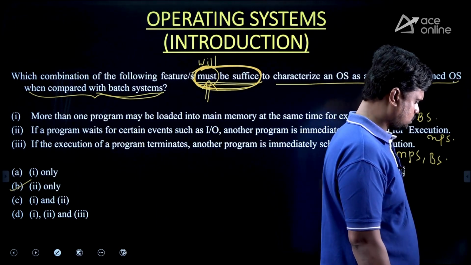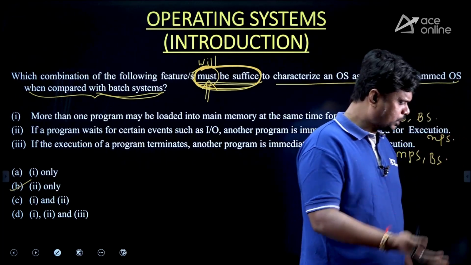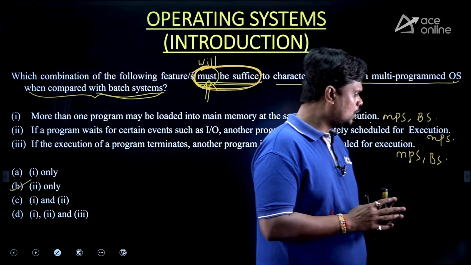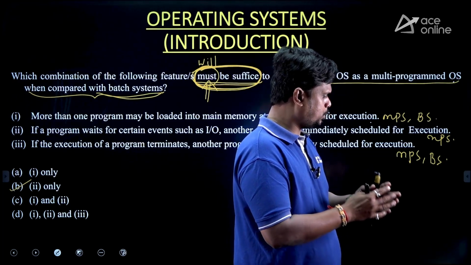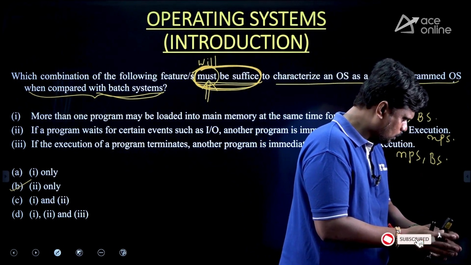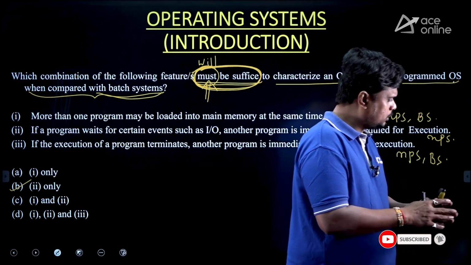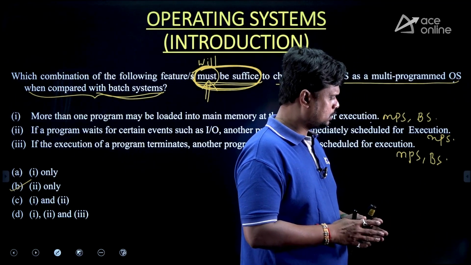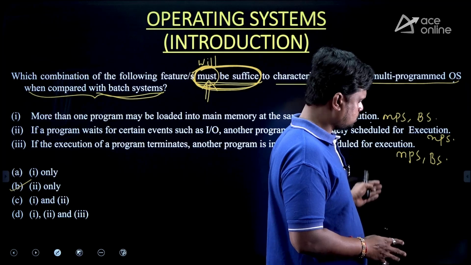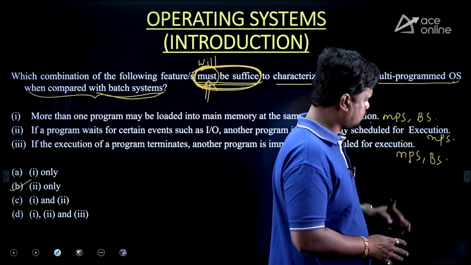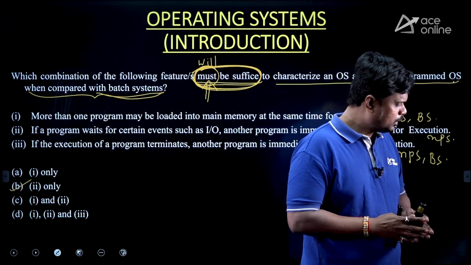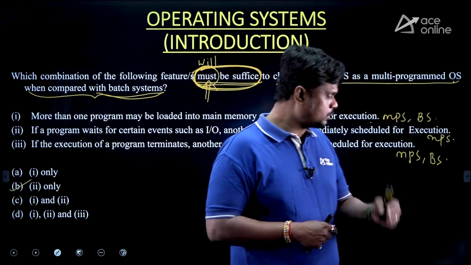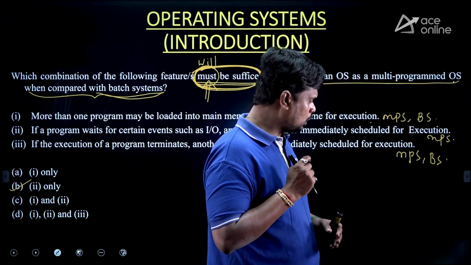I changed the question, but check the previous year GATE question. It simply says which combination of the following features will suffice to characterize an operating system as a multi-programmed operating system, but it is not in comparison with any other operating system. But according to this, the first statement and the last statement are both features of the multi-programmed system as well as the batch system, no doubt. But the second statement, if you check, is only in option B.